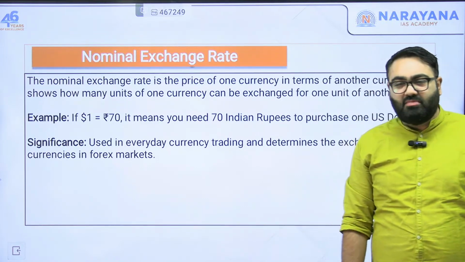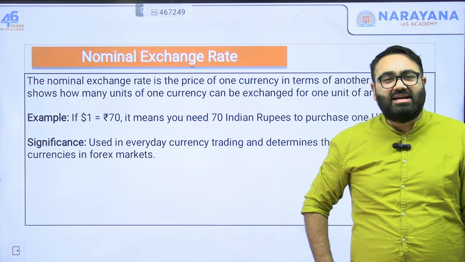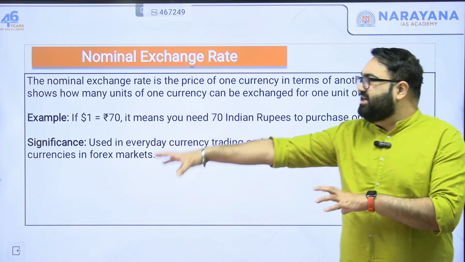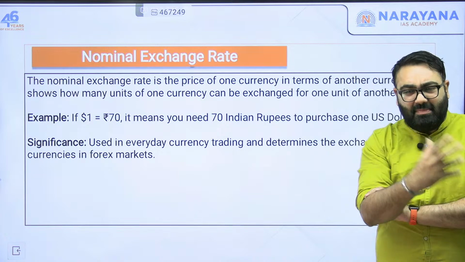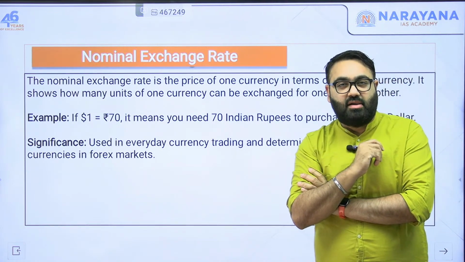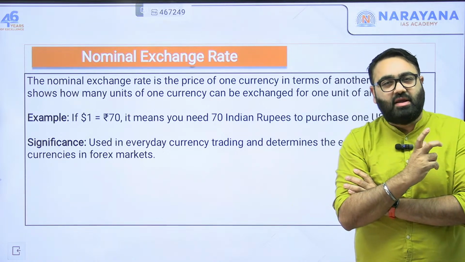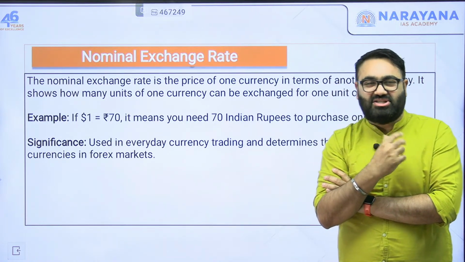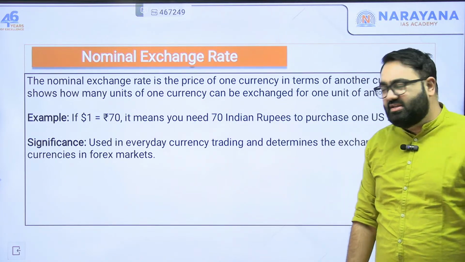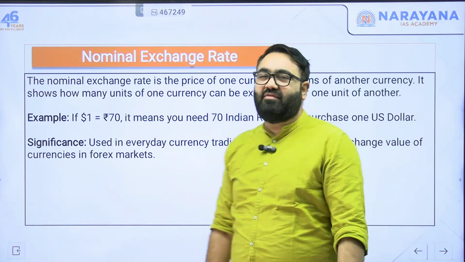Now, apart from this, how is it that the currency valuation is decided? These were the exchange rates that we discussed. Apart from that, there are some other methods as well, using which you determine the value of your currency. The most common way in which we talk about currency and exchange rate is what we call a nominal exchange rate. We were just discussing that $1 is equal to 85 rupees.